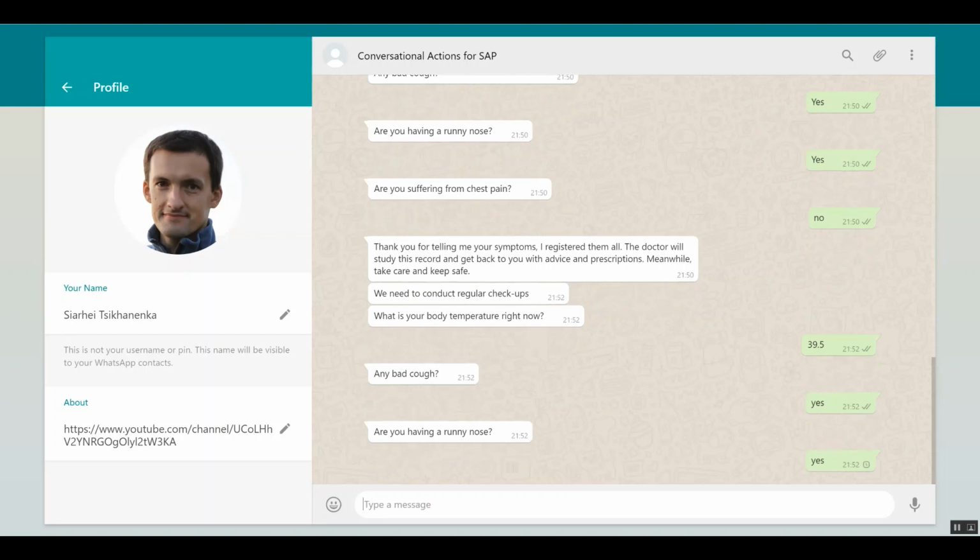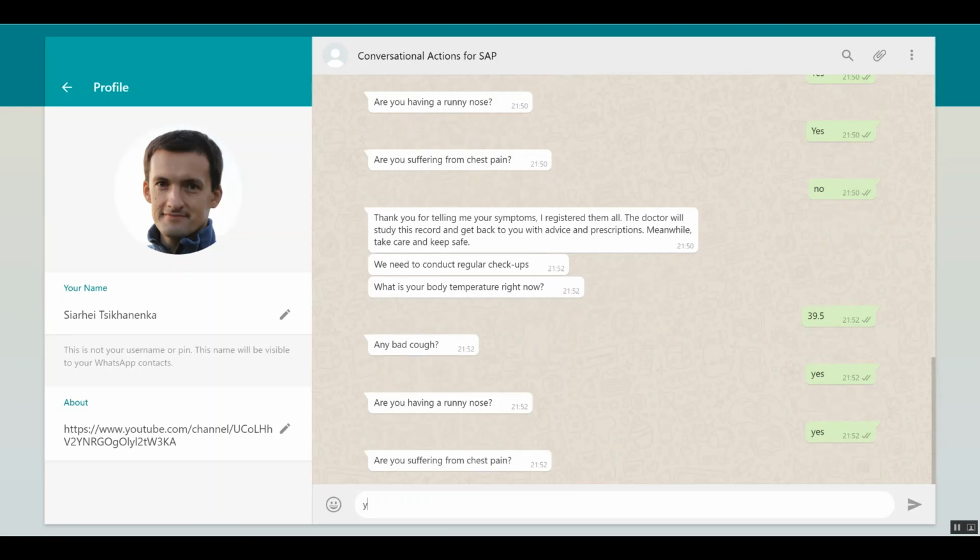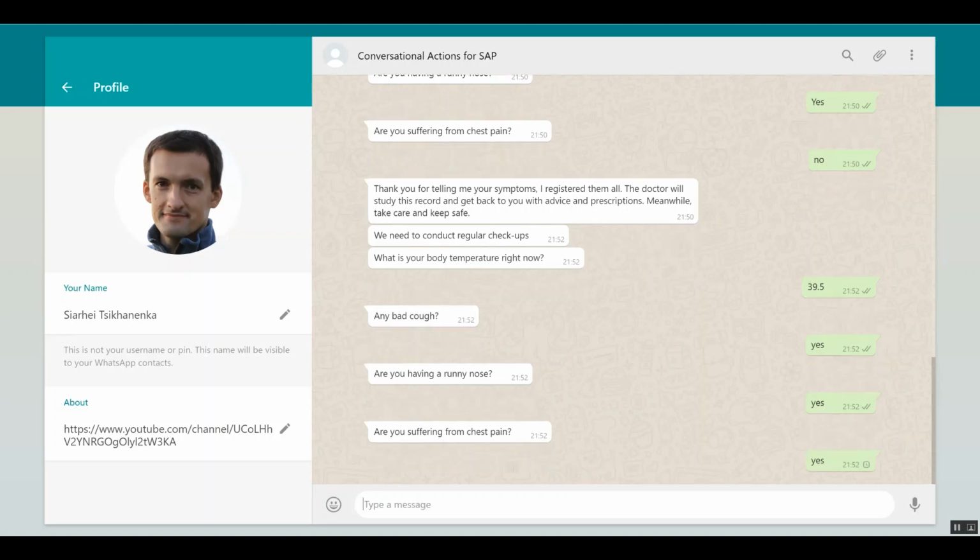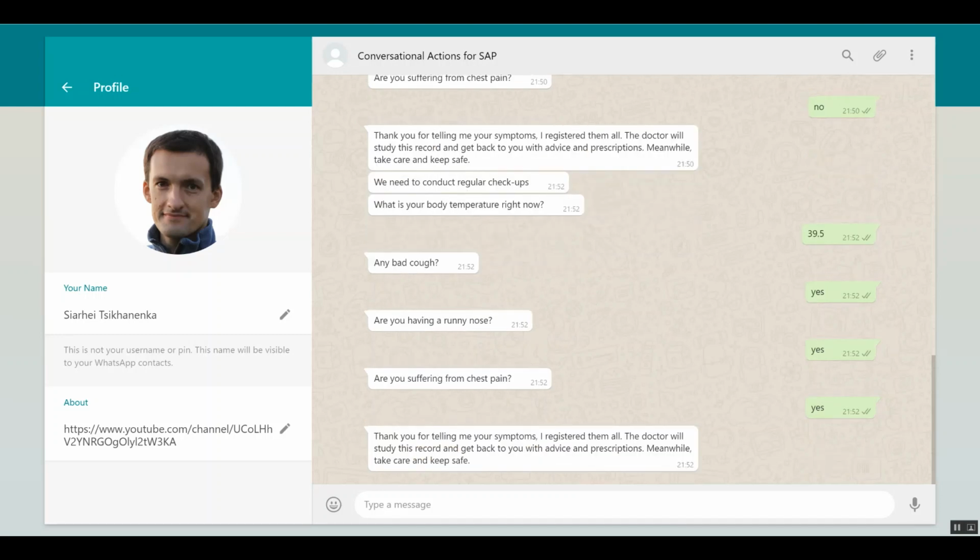And we can say runny nose, yes, and we need to show, let's say, negative progress, unfortunately. So then we say, well, the body temperature is higher, and also now we're suffering from pain in our chest. So then it's registered in the system once again as a second record, and we can see how the disease is developing, and whether we have some recovery trend, or unfortunately we have an emergency trend.